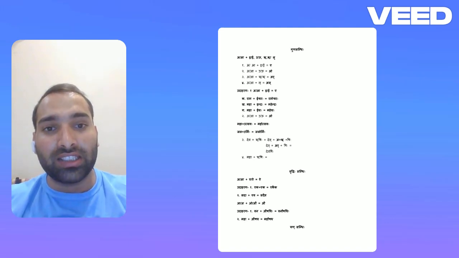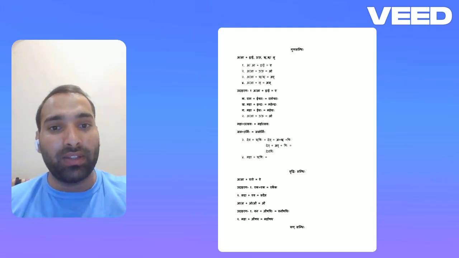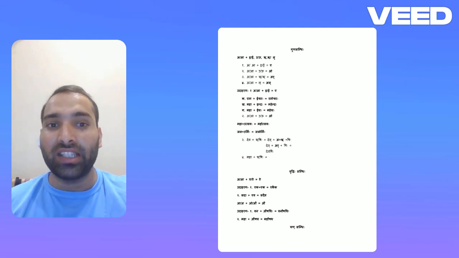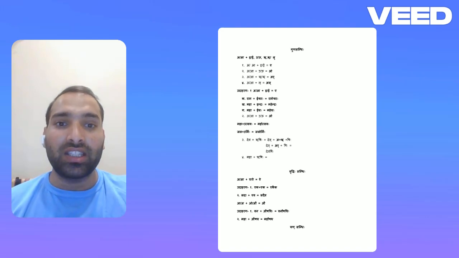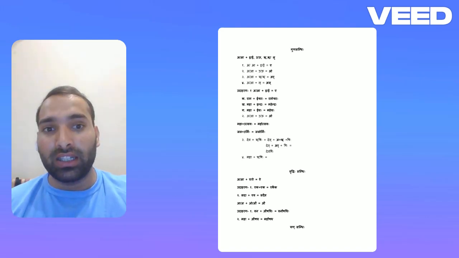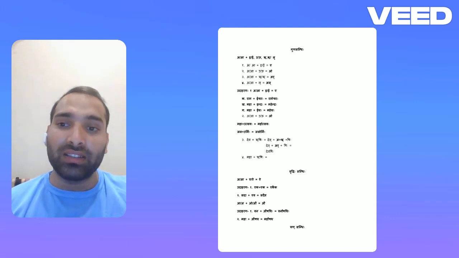Okay, so for example, a plus e, e. Ram plus Ishwarah, Rameshwara. Ram, the starting word, is ending with a, and Ishwarah, the second word, is starting with E. That will be Rameshwara.